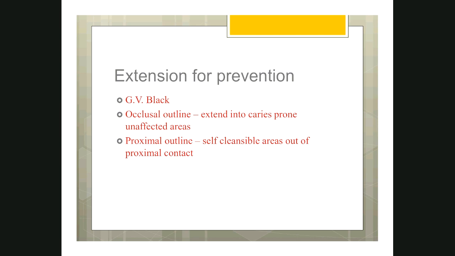I have already given you the example. Similarly, in the case of class 2 preparation, to keep the buccal and lingual margins in the self-cleansible area, that is your embrasures, you will make the proximal box wide and break the contact. You may not understand this point now. That's okay. When we discuss class 2 tooth preparation, probably after 2 or 3 months, you will understand this point. So just now, it's enough if you remember the point. Even if you don't understand, it's okay. We will see that later.